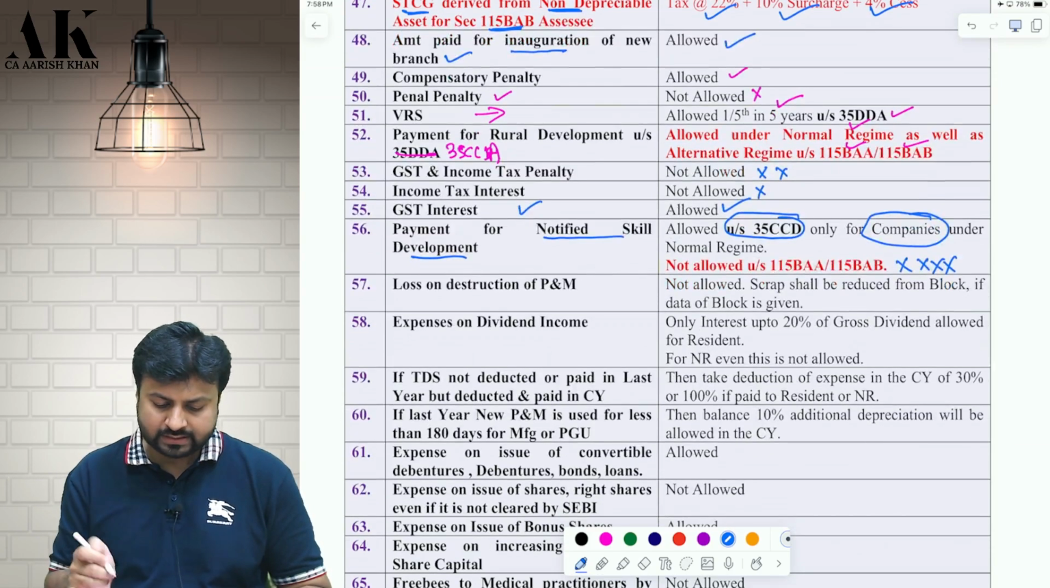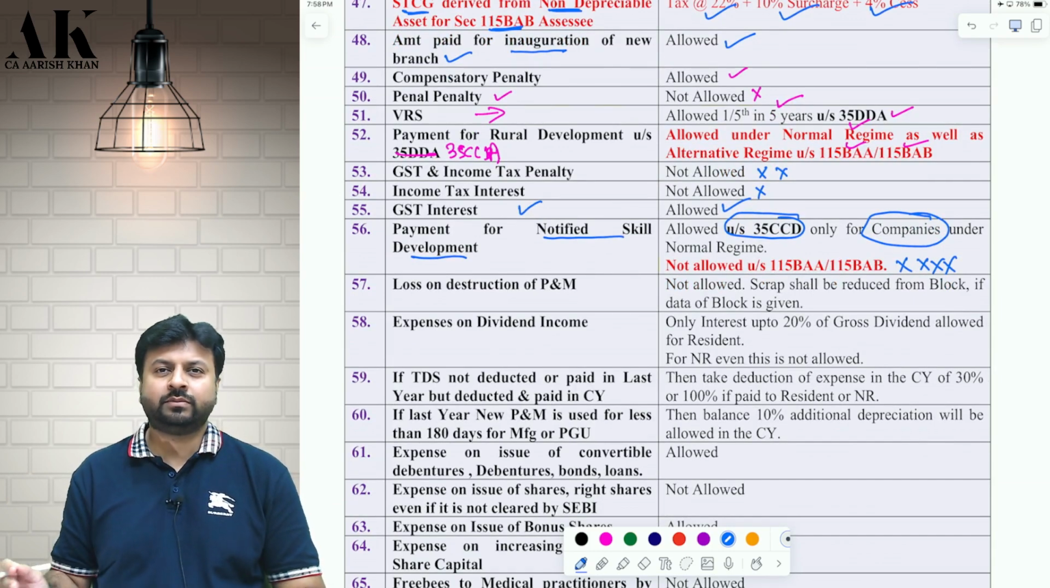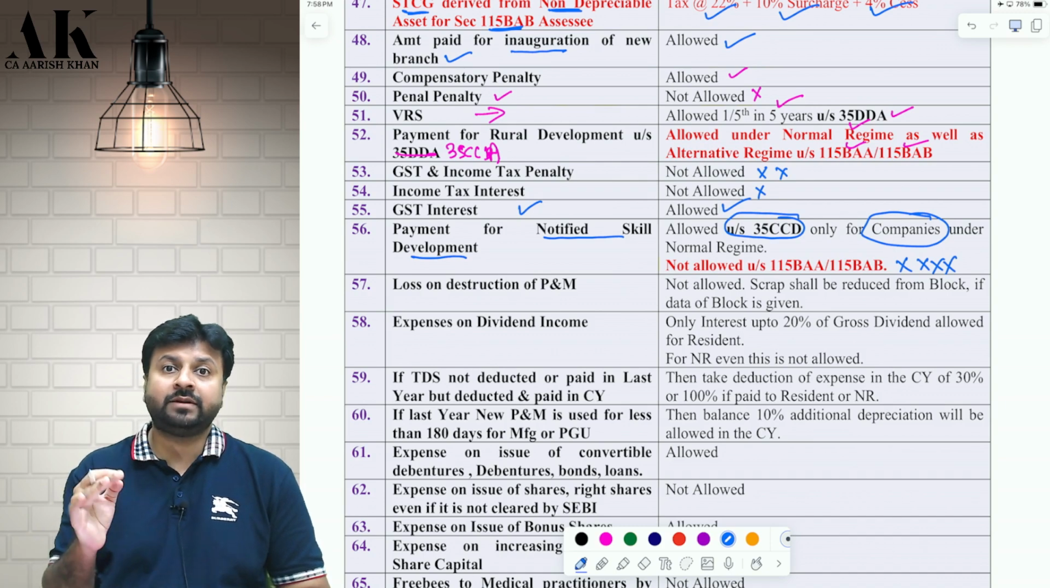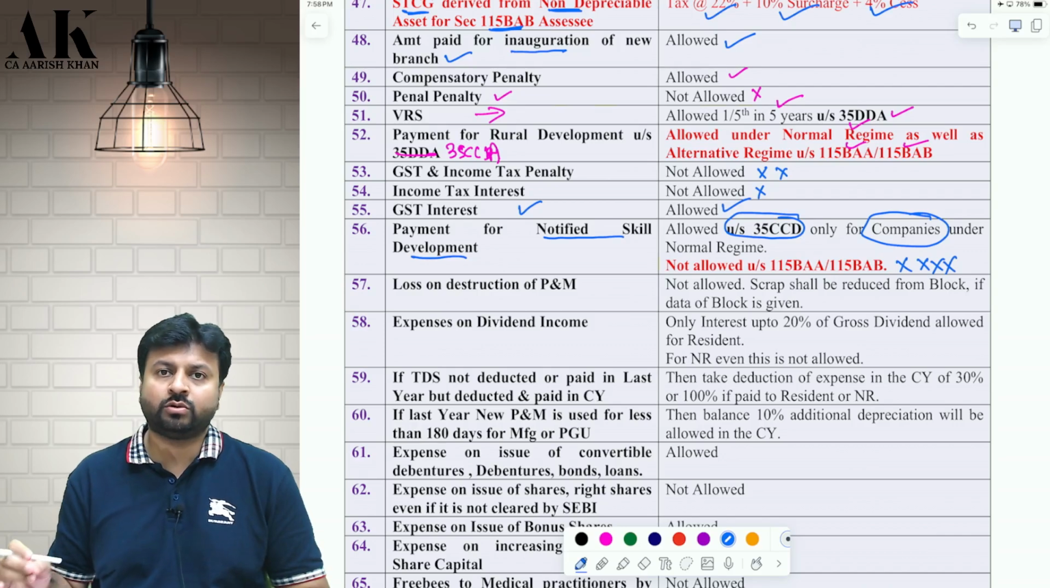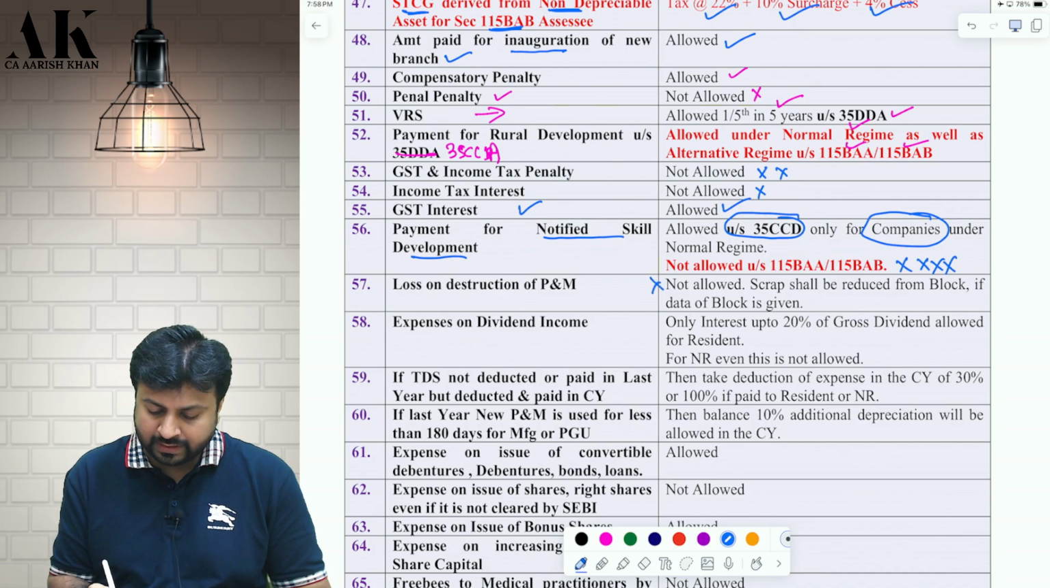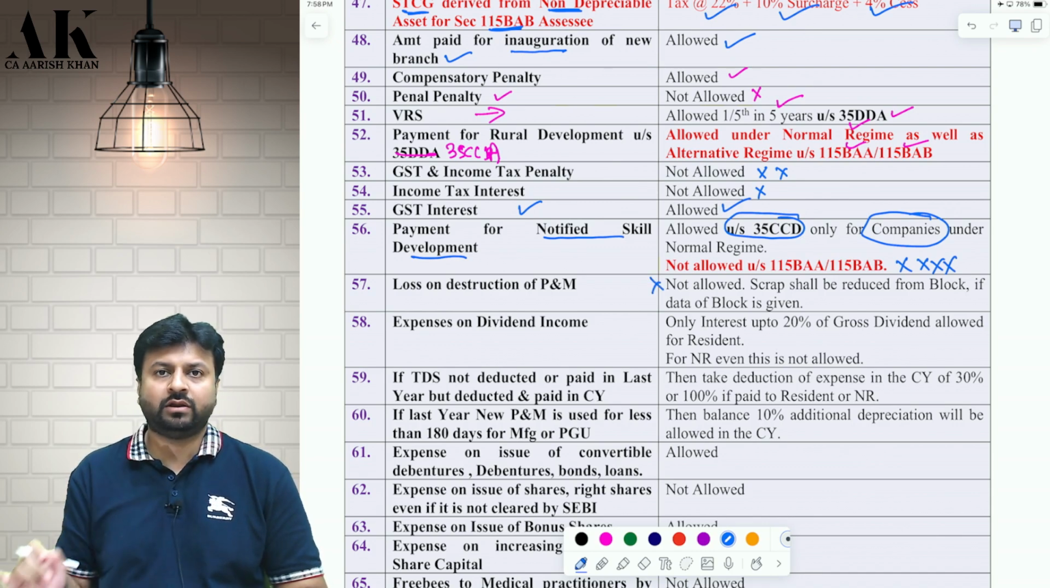Next, if there is a loss on destruction, suppose there is some plant and machinery, some building, some furniture which has been destroyed because of some reason, because of fire or earthquake, then what is the treatment of that under the income tax law in a question? If there is any scrap received, first of all, this loss will not be allowed as a deduction because it is a capital loss. Therefore, it cannot be allowed as a deduction.